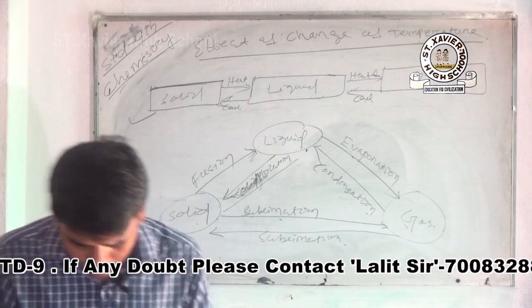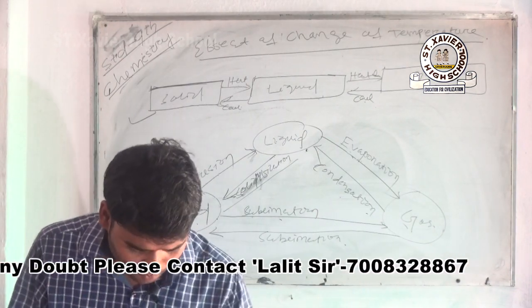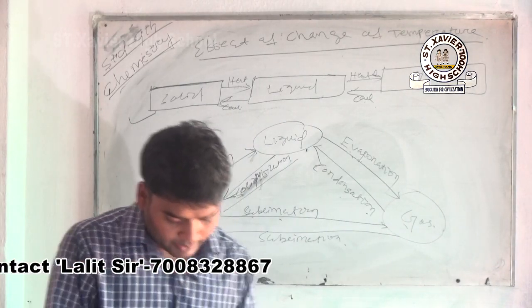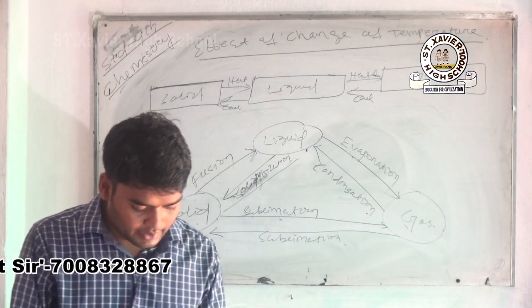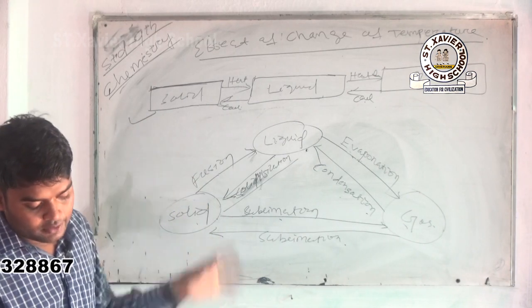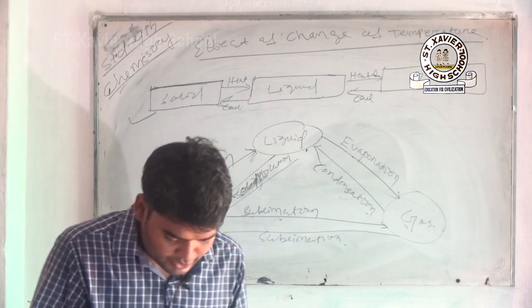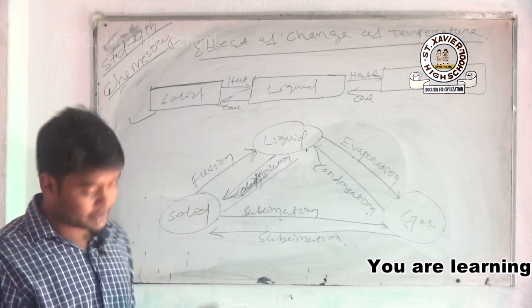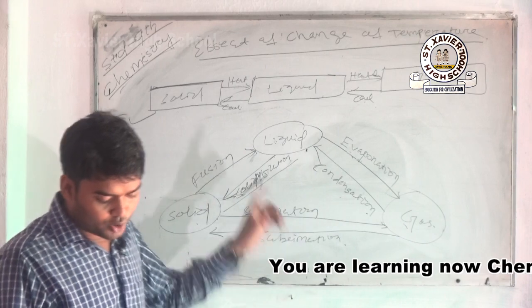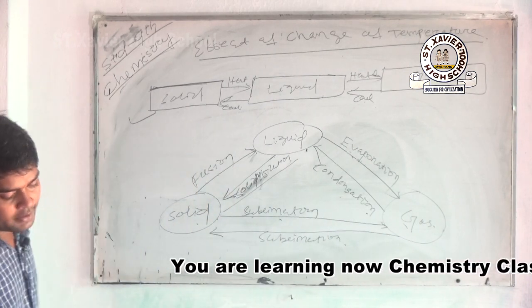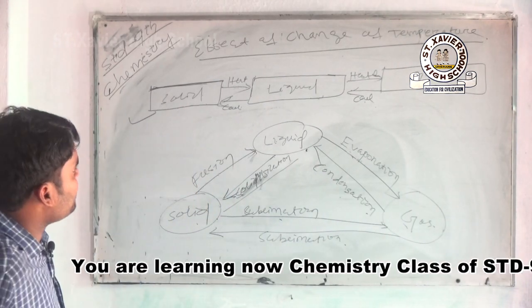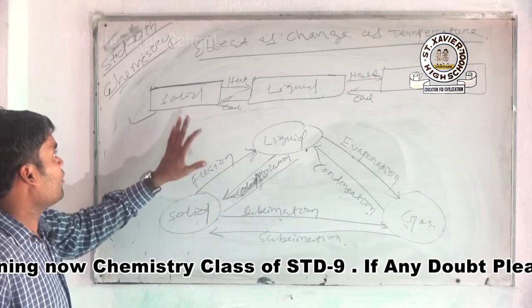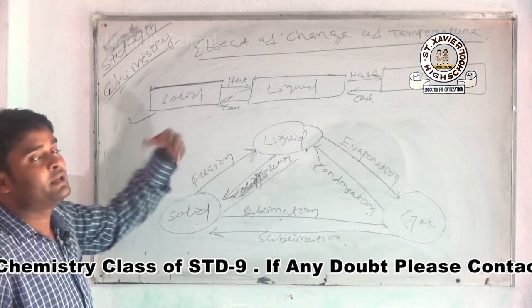Okay, so in this part we have already covered all the topics. The topics are: matter, classification of matter, physical nature of matter, characteristics of particles of matter, states of matter and change of states of matter, factors responsible for the change of states of matter, various terms involved in the change of states of matter, and the effect of a change of temperature. How, when we apply some heat or temperature, the states of matter will change.